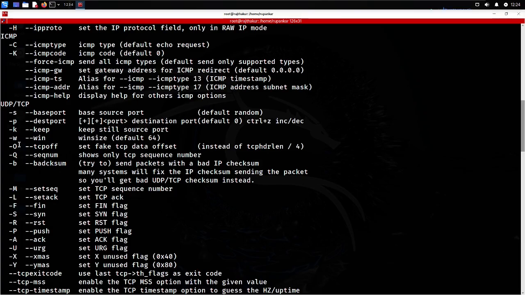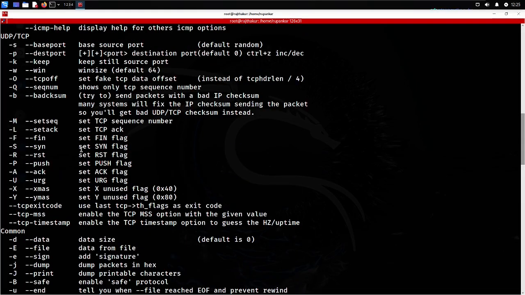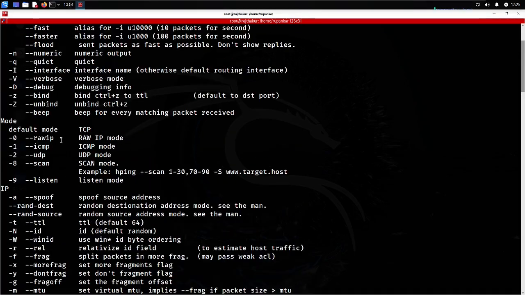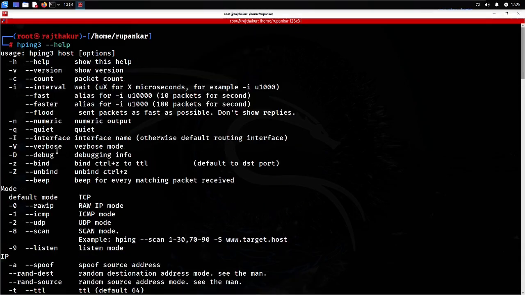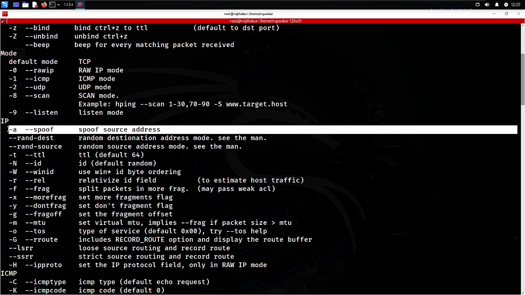So you can also spoof your MAC address, and then you can send some packets. If you want to spoof your MAC, then there may be options for spoofing your MAC addresses and IP addresses. Because I don't have any notes to check, where are the options for them? Spoof. Any option for spoof? Yes, yes, -a for spoofing the source address. So the -a option you can use to spoof your IP addresses whenever you wish.